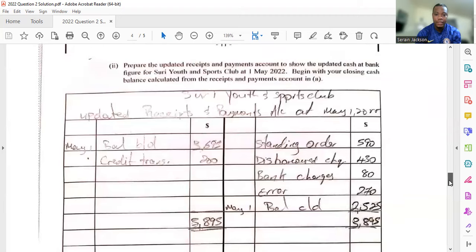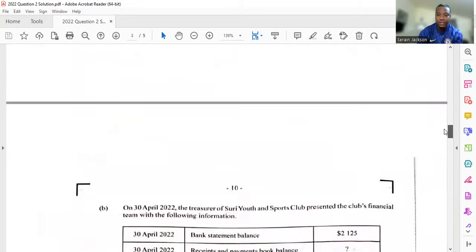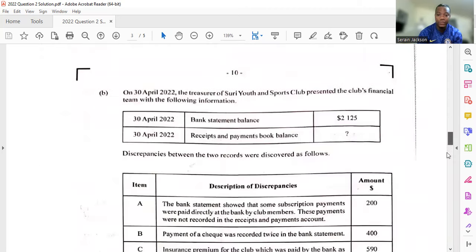All right. And then we have the next part of that question. It says prepare the updated receipts and payments account to show the updated cash at bank figure for the Surrey Youth and Sports Club at the 1st of May 2022. Begin with your closing cash balance calculated from the receipts and payments account from part A. So the closing cash balance would have been here, 3,695. That is what they said that you should start with.